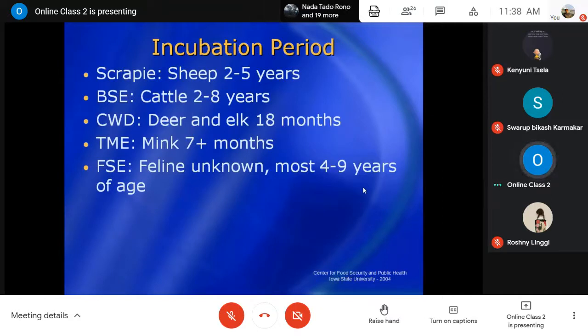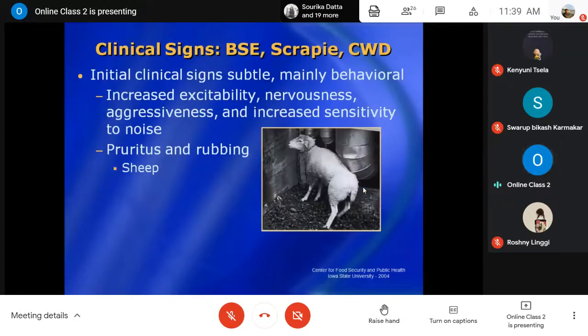Then feline spongiform encephalopathy is unknown, mostly maybe 4 to 9 years of age. And then chronic wasting disease, and transmissible mink encephalopathy. So like this, 5 types of transmissible encephalopathies you may come across in the animal population.